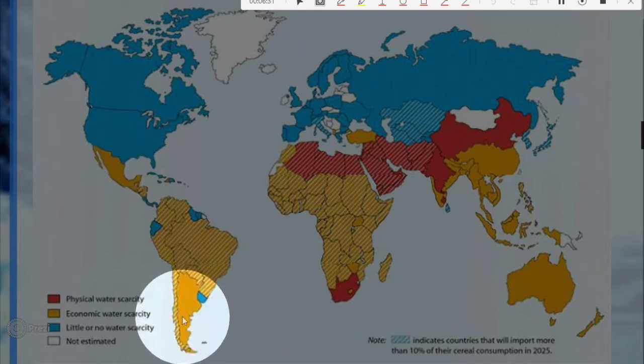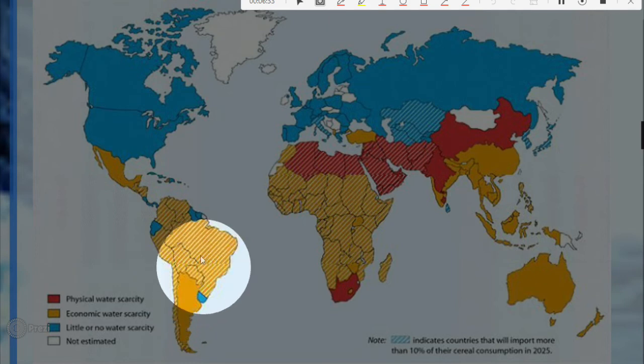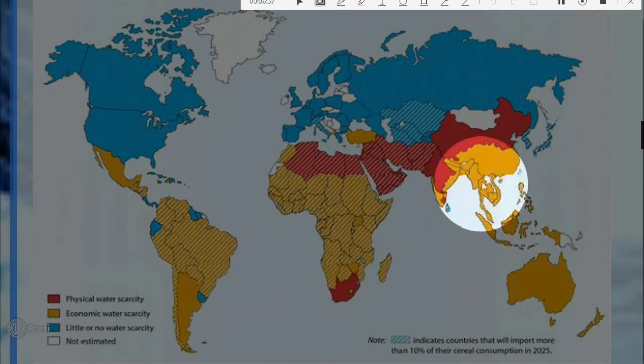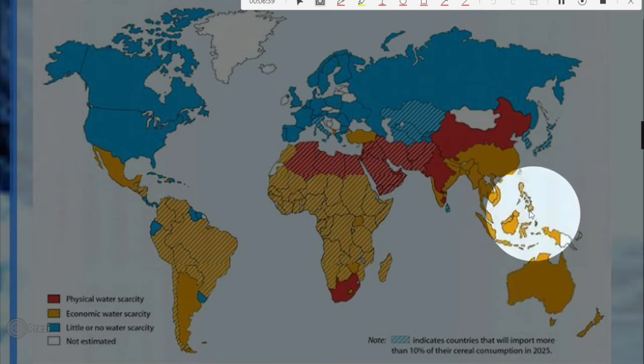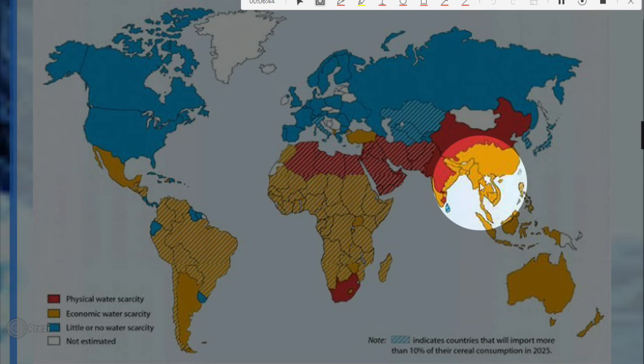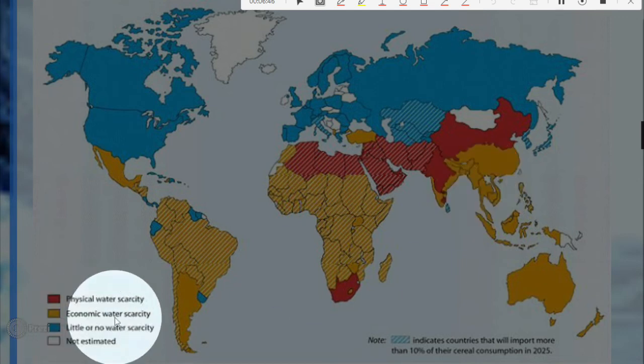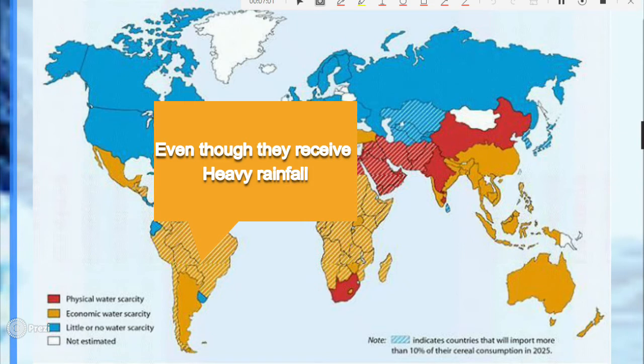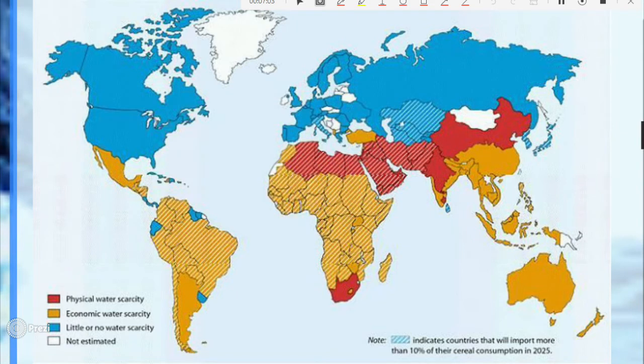Next up, we want to look at our countries like Mexico. Let's take a look at much of our South America, much of our Africa, and places like Australia and the Southeast Asia. These places have what we call economic water scarcity, that they do not have the technology or the infrastructure that is needed to store water or to transport water or even to treat water so that it is available for human consumption.